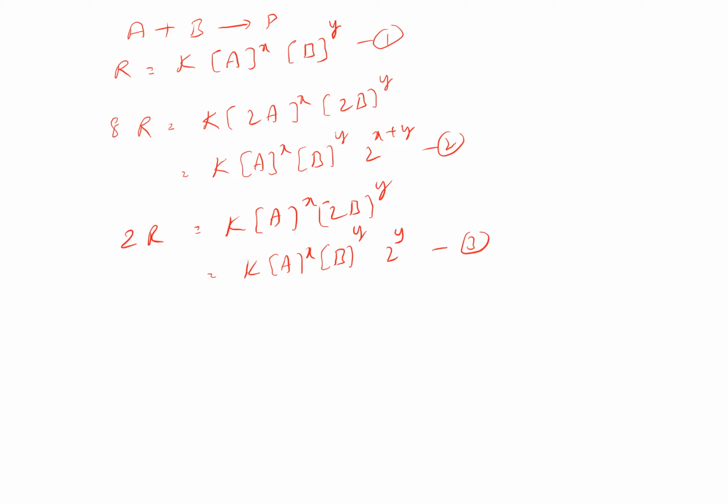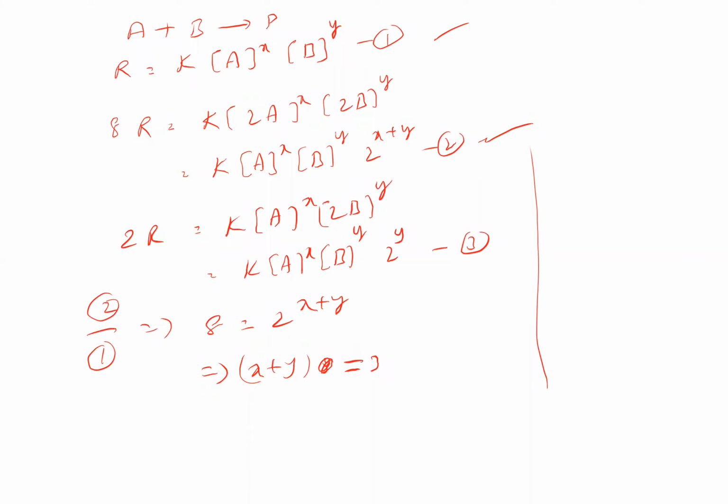If you divide equation 2 by 1, 8 is equal to 2 to the power of x plus y, which implies x plus y is equal to 3. Then we divide 3 by 1, which gives 2 is equal to 2 to the power of y, so y is equal to 1.